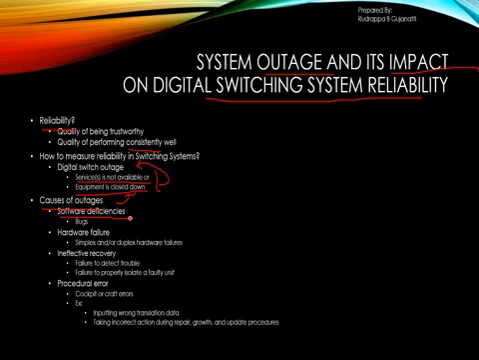Apart from this, if we take some incorrect actions when we are trying to repair or update the software and the hardware, this also leads to the procedural error. So basically we are following some wrong steps in procedural error, which leads to the entire outage.